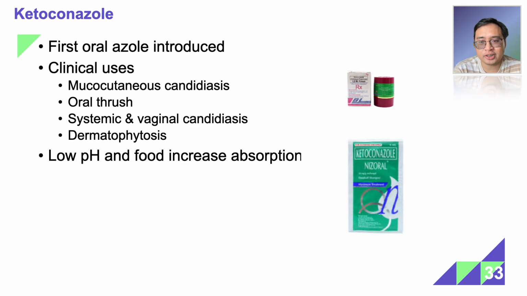There are certain conditions that increase absorption, such as low pH and food. So if you take your ketoconazole tablet, for example, with food, then that increases absorption. Low pH. So for example, if you take proton pump inhibitors, would that increase or decrease the absorption of ketoconazole? That would actually decrease the oral absorption of ketoconazole. Right.